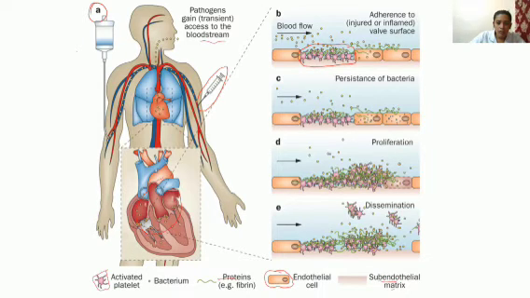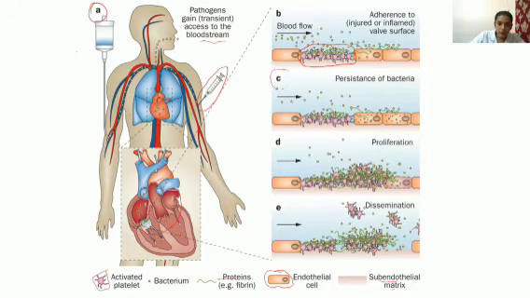Some injury or some inflammation is present in this area. In that area, the activated platelets and the fibrin are there, so they are trying to heal that area. If the bacteria also gain access to that area, they will try to proliferate or adhere to that area. So the bacteria enter the area and try to adhere.